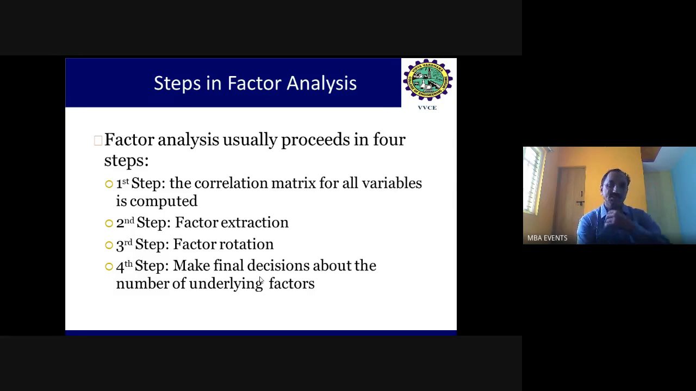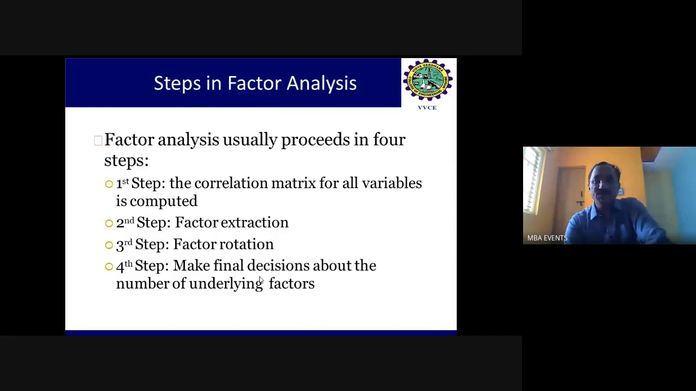So let me continue with the steps of factor analysis. Factor analysis is a statistical tool used by most researchers to identify latent constructs. It follows 4 steps. The first step is that the correlation matrix for all variables is computed. The second step is factor extraction. The third step is factor rotation. And the fourth step is making final decisions about the number of underlying factors.